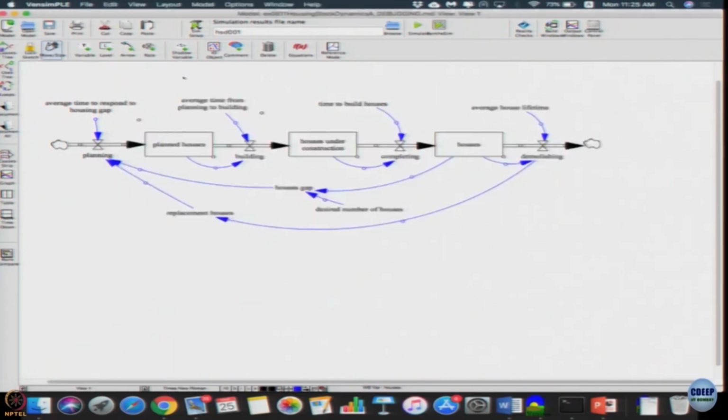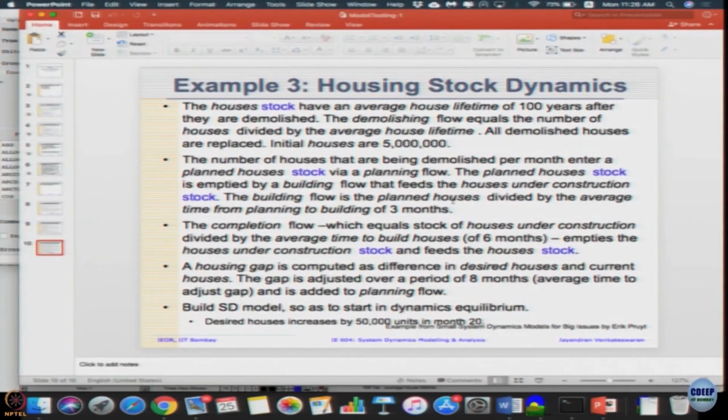So, what causes dynamic equilibrium? In dynamic equilibrium, the initial values should be consistent. When desired houses initially is 5 million, houses also is 5 million, so the housing gap is 0 and that is not adding anything to planning. Now, demolishing initial value will be 5 million divided by average house lifetime, which is 100 years.